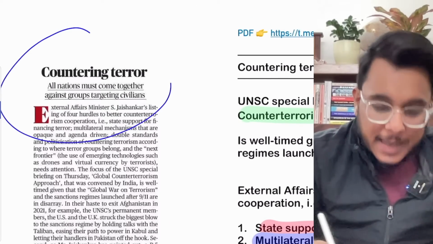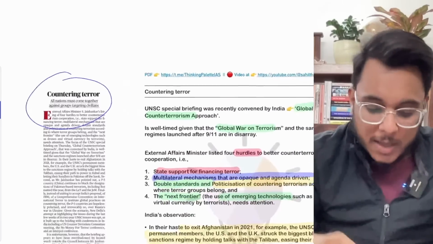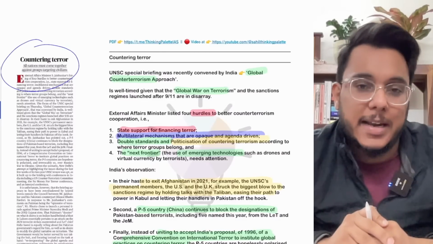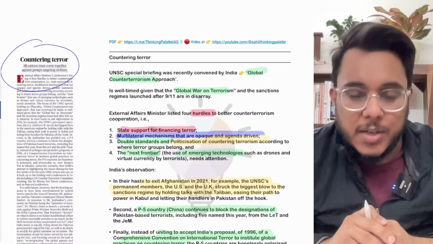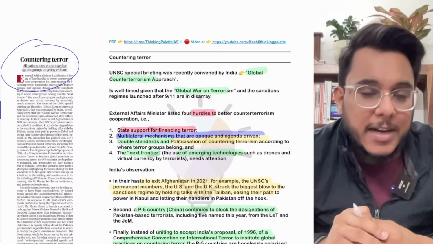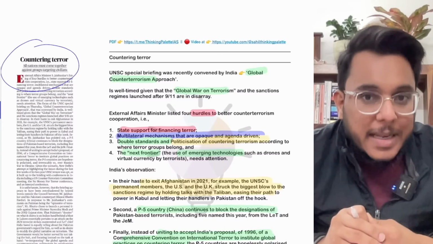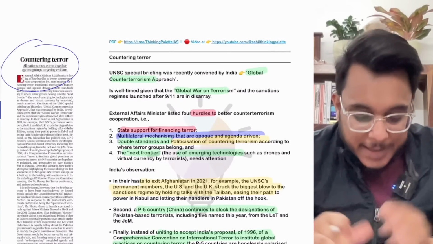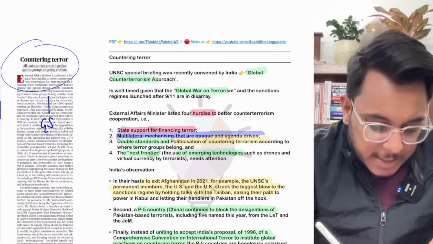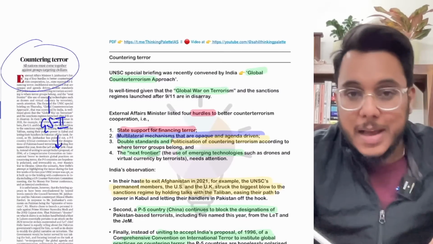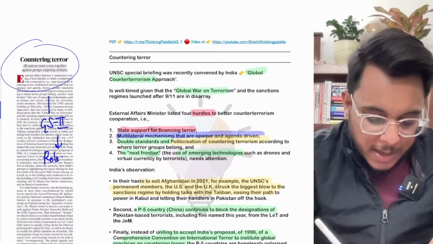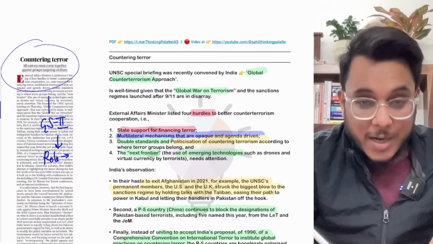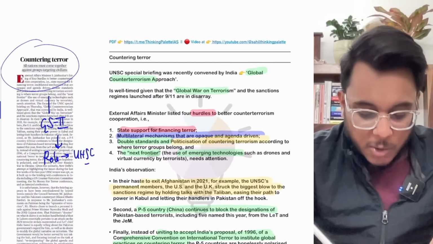Now, countering terror. This particular article talks about the recent address that India's Minister of External Affairs made in the United Nations Security Council meeting on fighting terrorism. Before going into this article, we will see it with respect to GS paper number 2, India's role in countering terrorism in international bodies, particularly India's role in the United Nations Security Council.